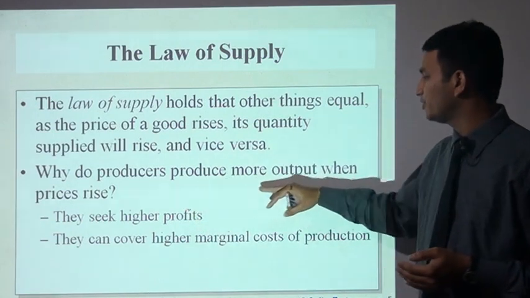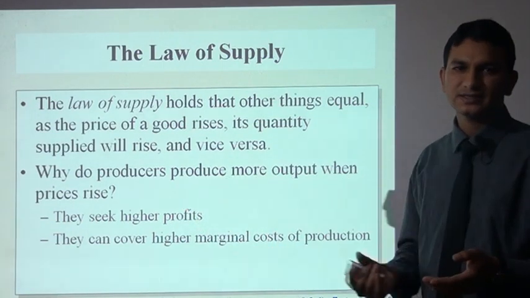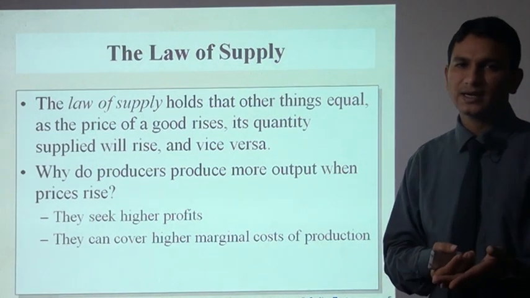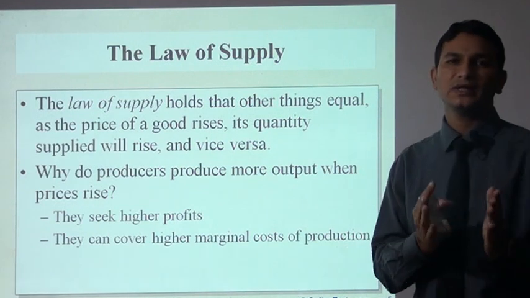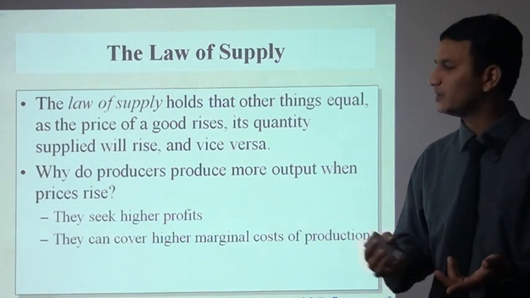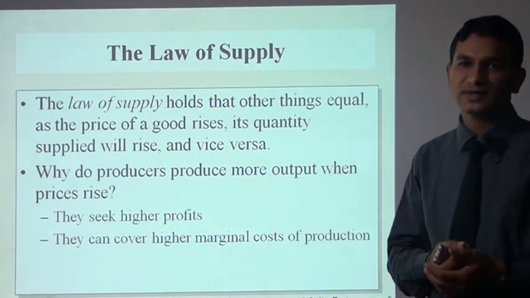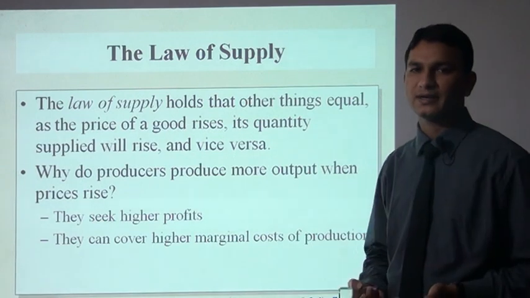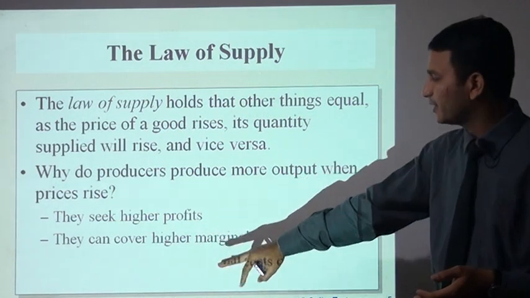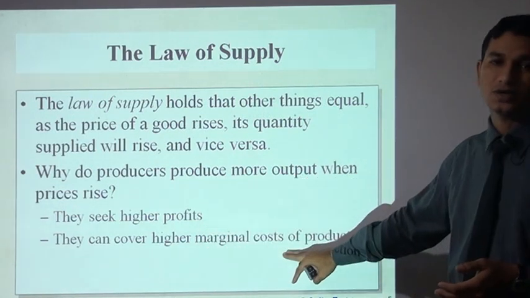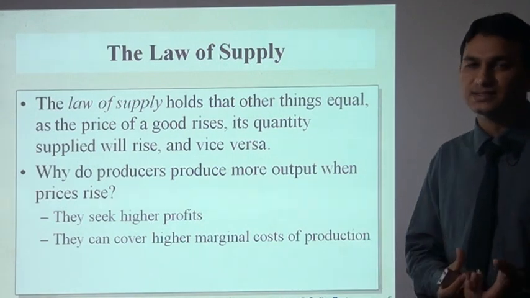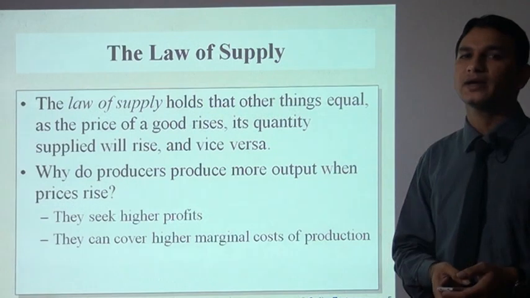Why do producers produce more output when the price rises? Because they will get more profit. When the price rises, they ultimately get more profit, and profit is the lifeblood of business, so that's why they are putting more supply in the market. They seek higher profit, as I said earlier. They can cover the higher marginal cost of production. So these are the reasons why they are increasing supply in the market.